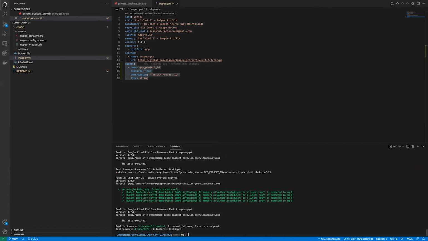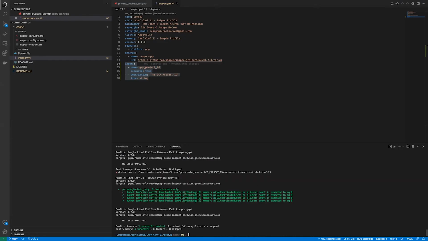Yep, so there we can see that it's checked the IAM policy bindings, and it's found that the all authenticated users and all users count is 0, which is as expected. So as you can see, our bucket has passed the test of being private access and not public. That's pretty much all from the demo for me.